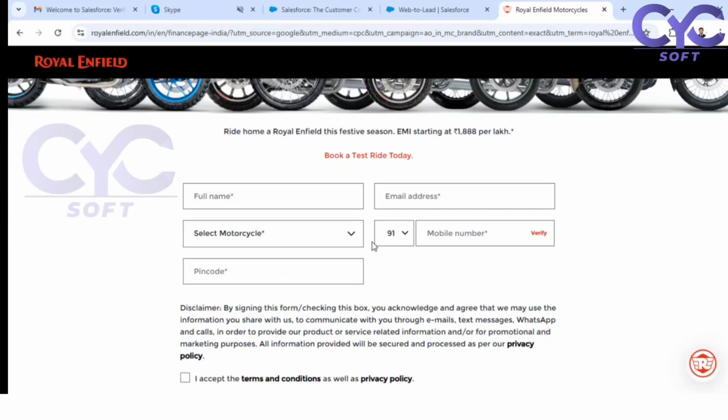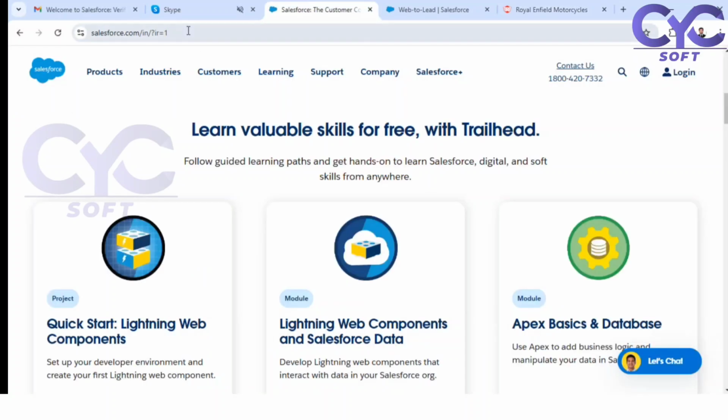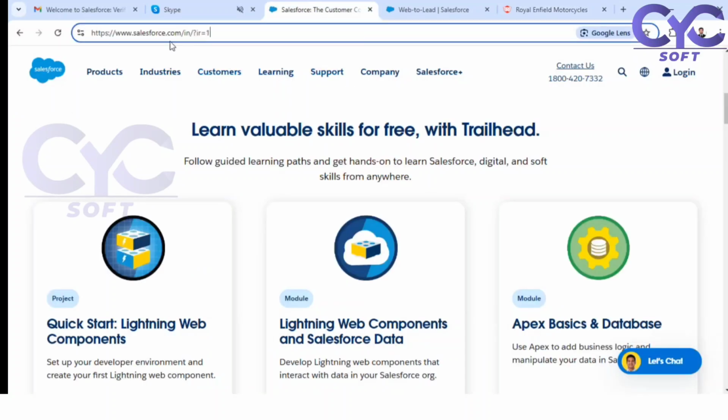If you are looking for a bank loan and you submit an inquiry form, they will redirect you to your loan details page, or some thank you page. Like this, I am going to add a Salesforce page, www.salesforce.com.